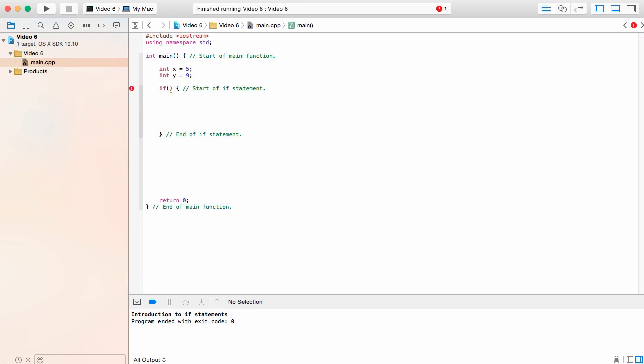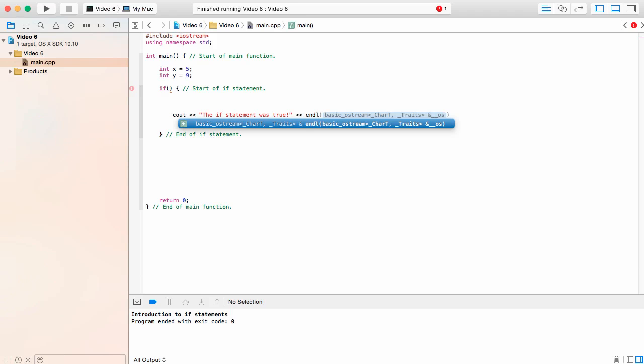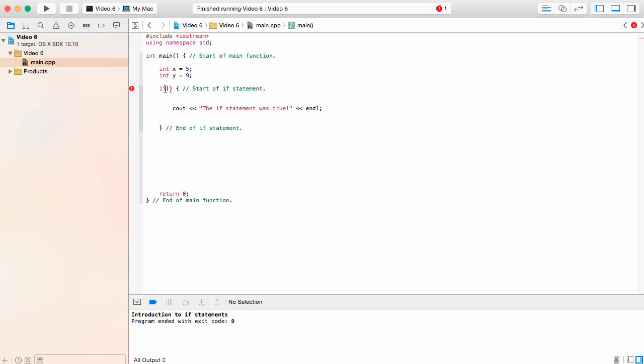Now, what is a statement? Like, what can we put inside of this if statement to see if it's going to be true or not? So let's just put out, what have we seen so far? Really simple, printing text out on the screen. "The if statement was true." And you'll see this printed out on the screen. So, if whatever we put inside of these brackets over here ends up being true, then this is going to be printed out on the screen. The if statement was true, so we know that whatever statement was in there ended up being true.